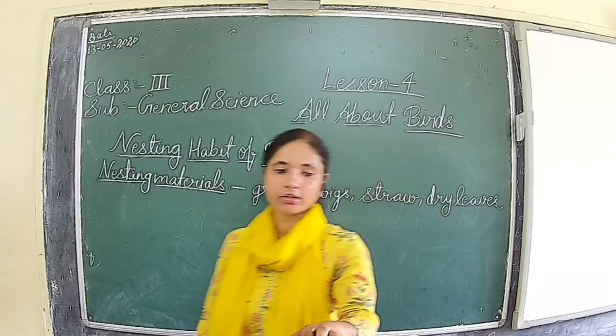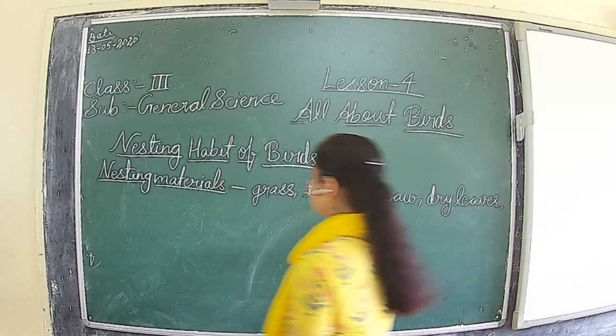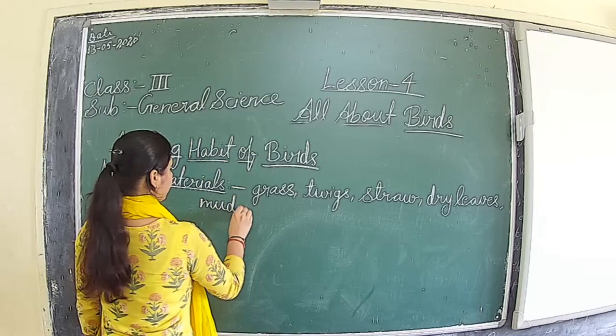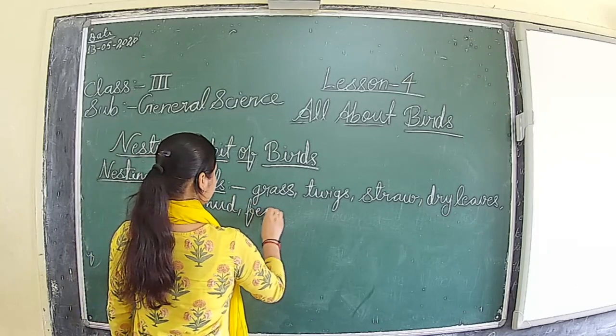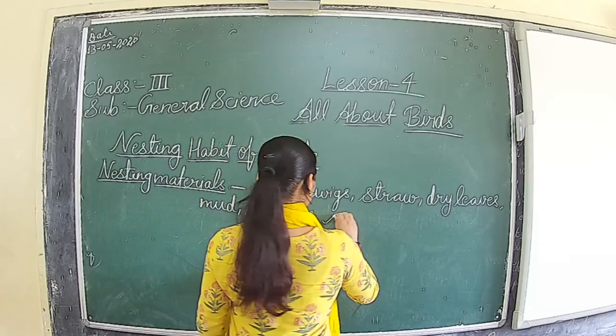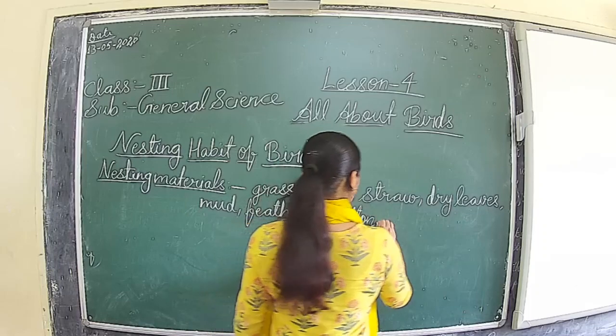Then after that, mud, feathers, cotton and wool.